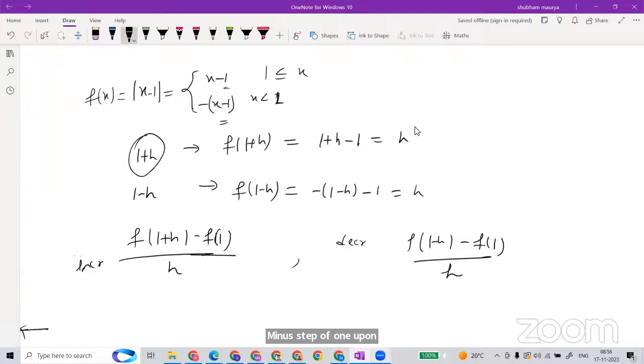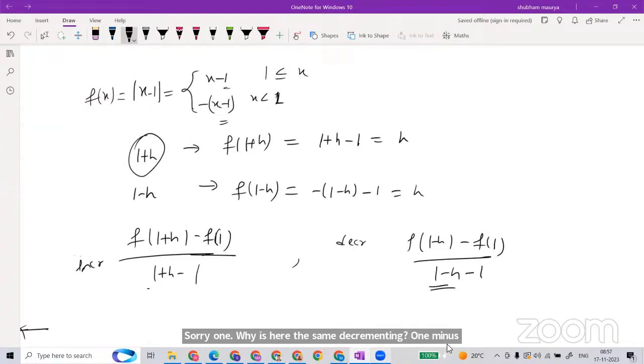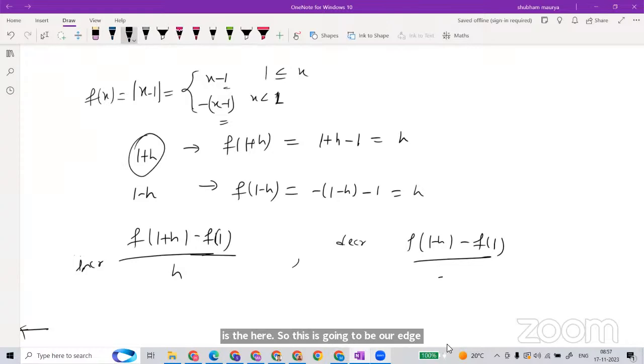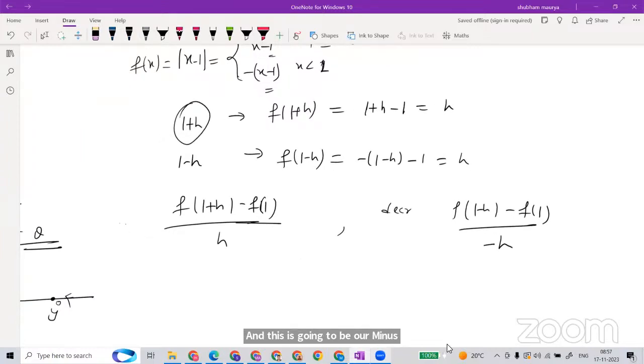So now the decrement you will take, so I have to take like this, 1 plus h minus 1. What is here? The same decrement thing, 1 minus h minus 1, right? Yes. That is the increment here, that is the decrement here. So this is going to be our h, and this is going to be our minus h. Now I am taking the limit, h goes to 0.